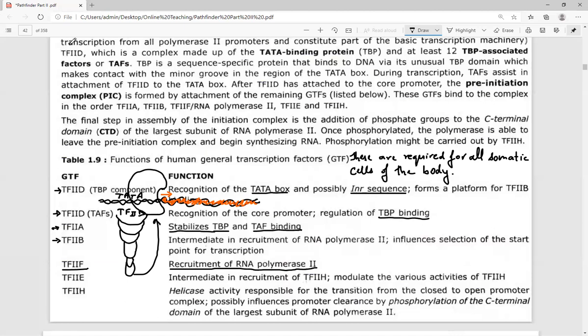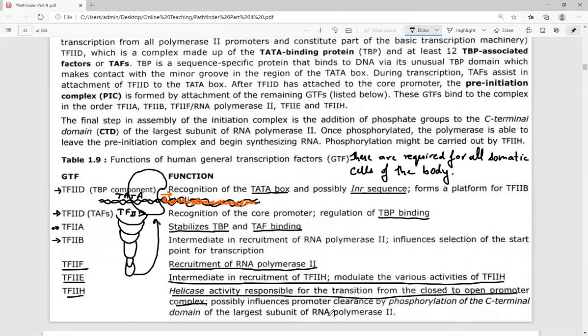TFIIE is involved in the recruitment of another protein called TFIIH. It is the intermediate in the recruitment of TFIIH, and ultimately TFIIH is recruited, which acts as a helicase and will cause the DNA to be melted. It will cause the melting of the DNA, conversion of the closed complex into the open complex.